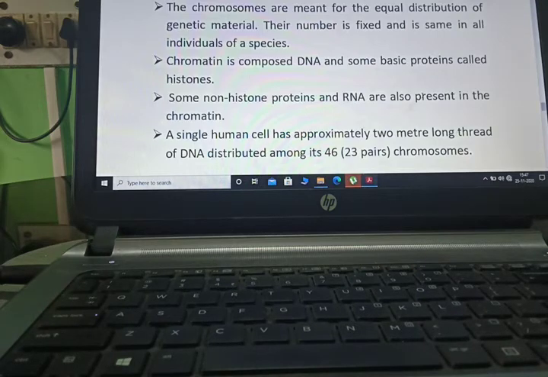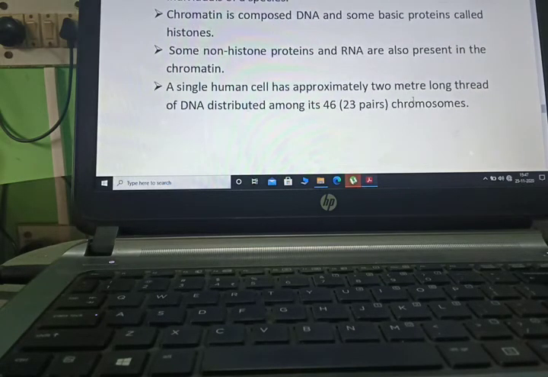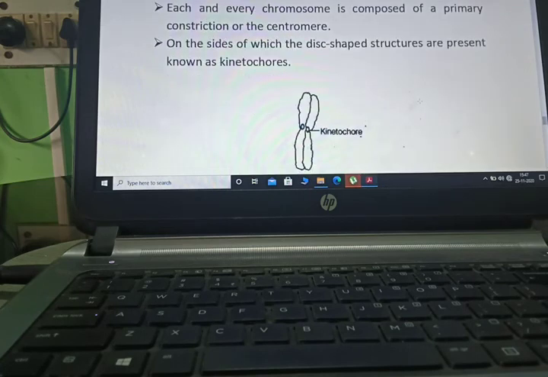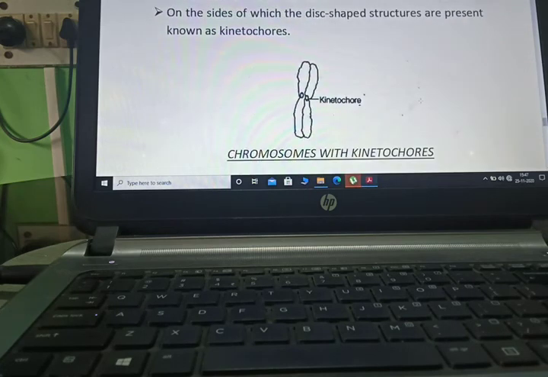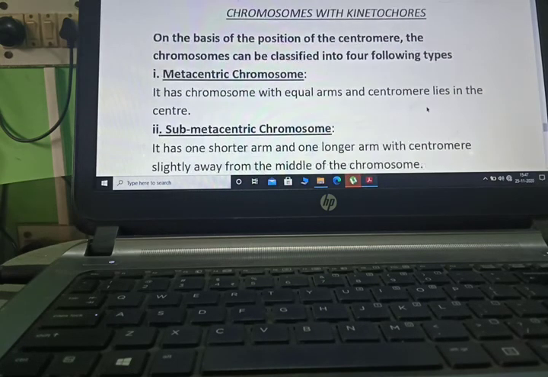A single human cell has approximately a 2 meter long thread of DNA distributed among its chromosomes. Each and every chromosome is composed of a primary constriction or the centromere, on the side of which disc-shaped structures are present, known as kinetochores. This is a chromosome with kinetochore.